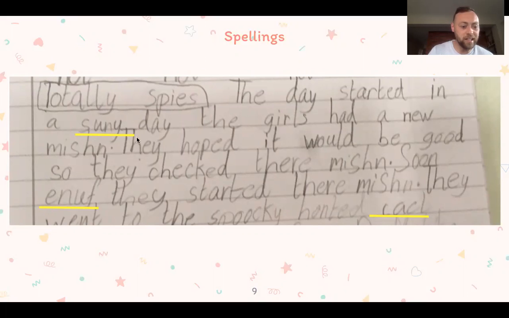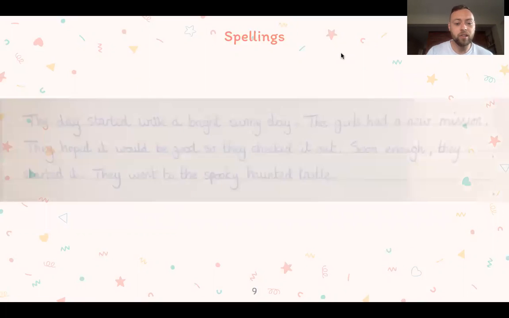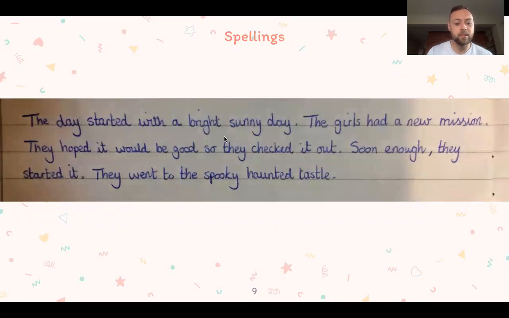But as you can see, the yellow requires some spellings. Now, your teacher's probably given you the spellings. Okay, so what you need to do is you need to write it out again with the correct spelling. So you can see that I've changed sunny, I've changed mission, I've changed enough, and I've changed castle.